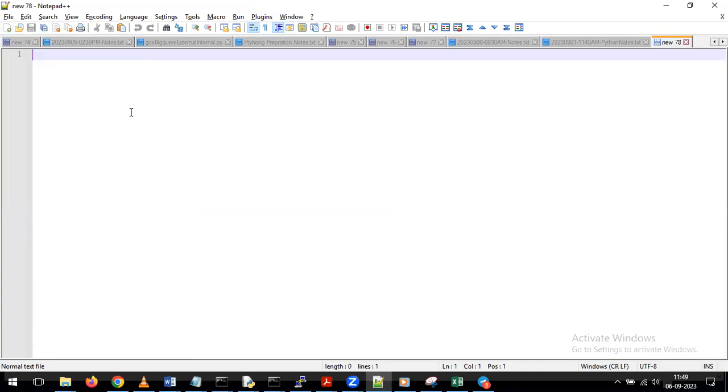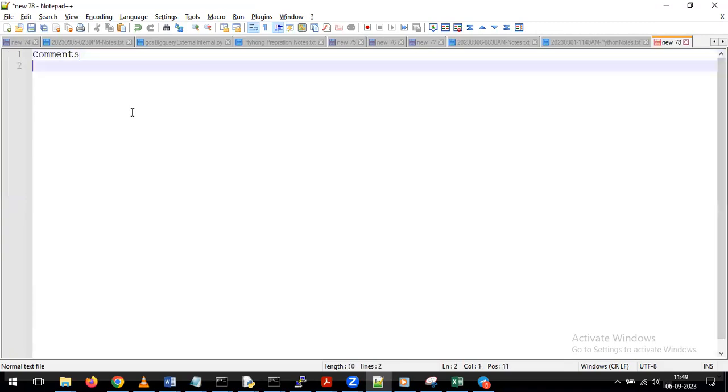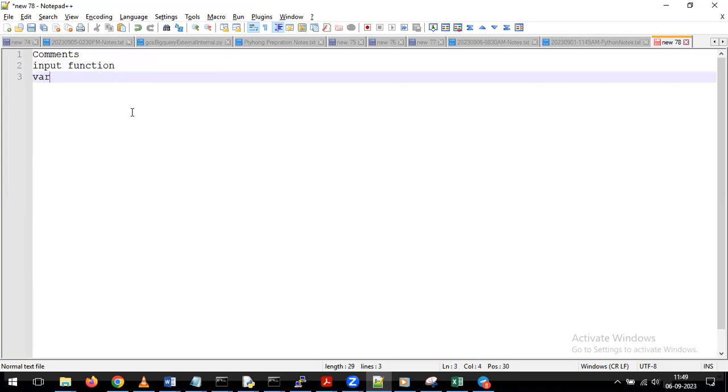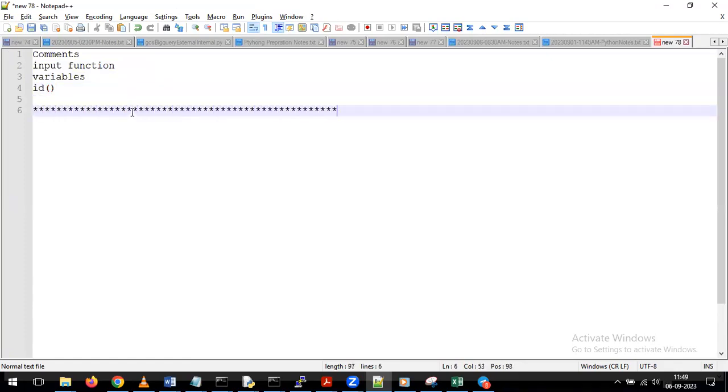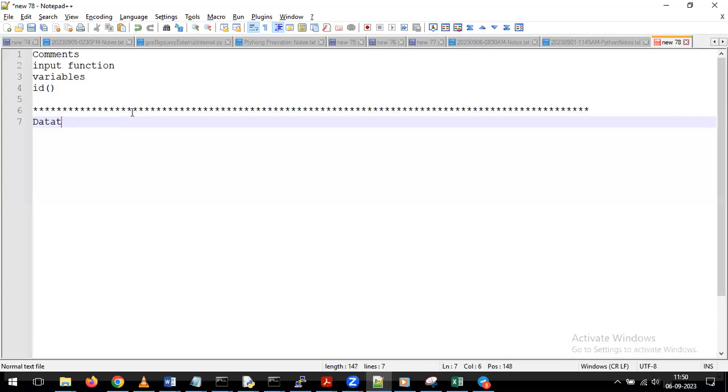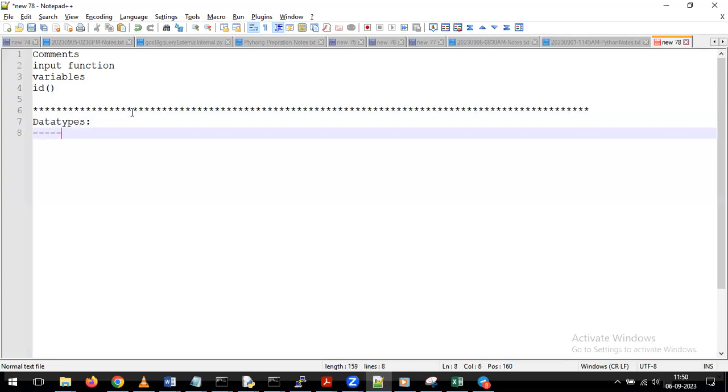In the previous class, we discussed how to use comments, the input function, variables, and the purpose of the ID function. These are some of the topics we covered in our previous session. In today's session, we'll try to understand some more concepts, namely the different data types we have on the Python side.